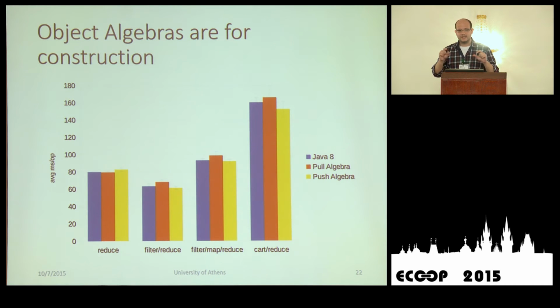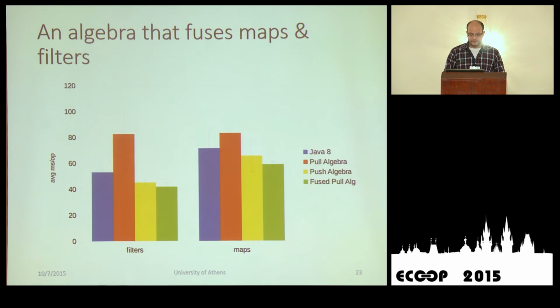At this point, we don't care about the differences in this slide, but they all are on the same level. So we didn't lose anything in terms of performance by introducing object algebras, this design pattern. Object algebras are for construction only, so they didn't affect the performance of our pipelines. Let's have a look at what happened with the algebra that fused maps and filters together.